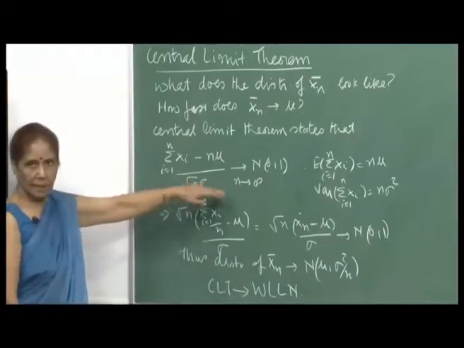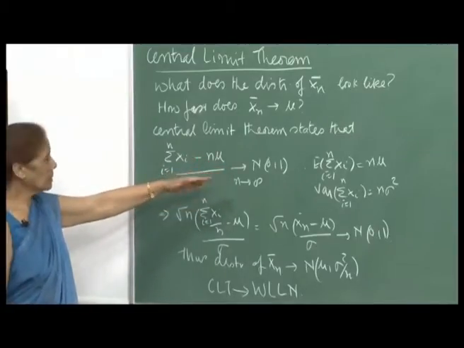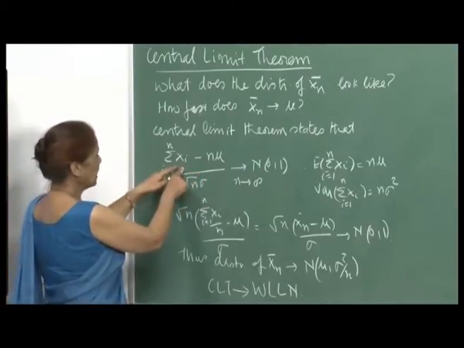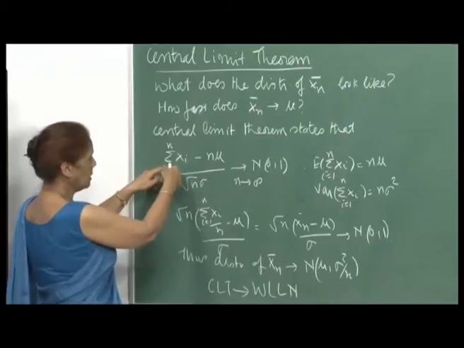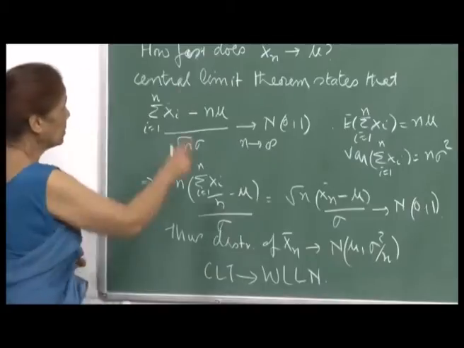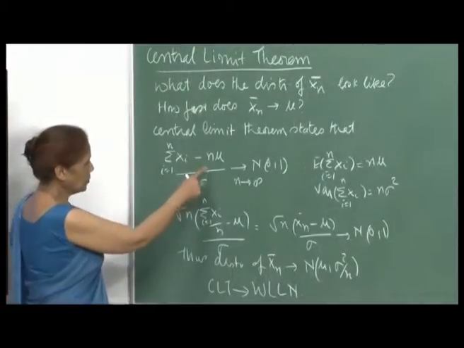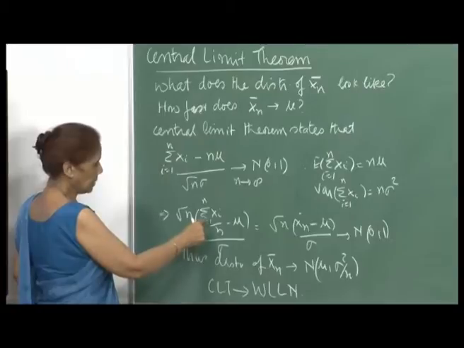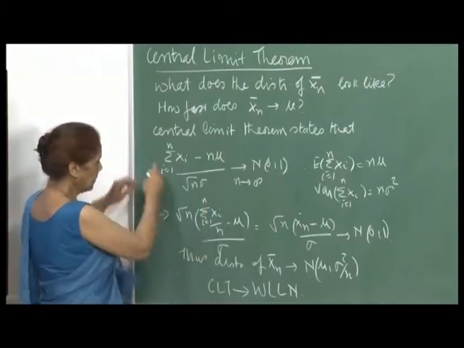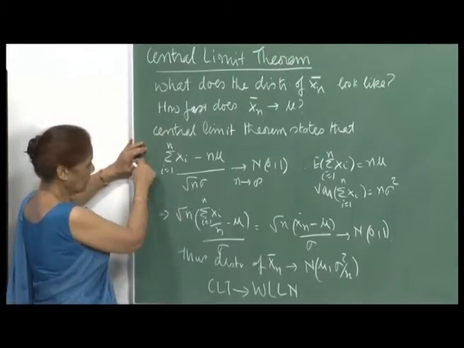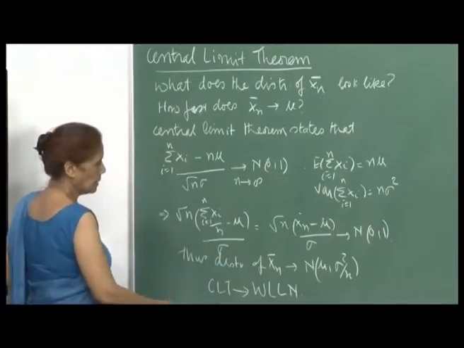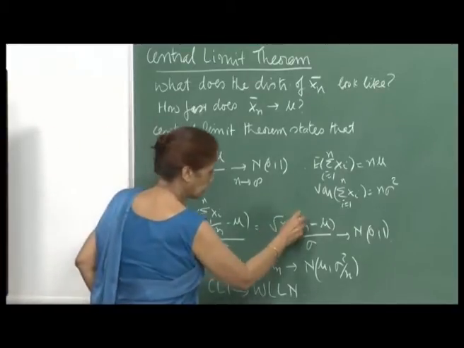Okay. So, this is in distribution, and the weak law of large numbers said that sigma x i by n will converge to mu in probability. But to answer the first question, if you now divide by n, then this becomes sigma x i, i varying from 1 to n, divided by n, and there is an n here and a root n there. So that becomes root n times divided by sigma.